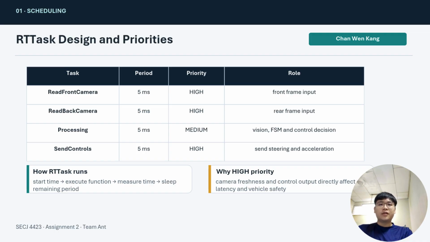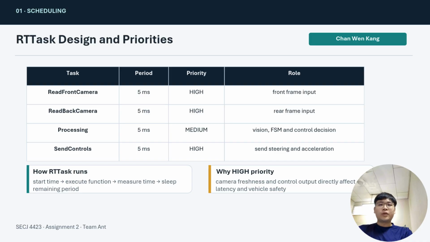The processing task also has a 5 millisecond declared period, but it uses medium priority because it performs heavier vision and event logic. The send control task is high priority because it sends steering and acceleration to the simulator. The real-time task run method works like a simple periodic schedule. It records the start time, executes the task function, measures execution time, and sleeps the remaining period if there is time left. This imitates the discipline of periodic tasks in an RTOS.